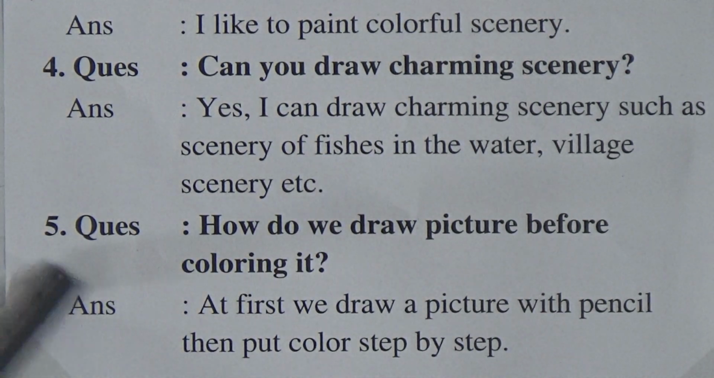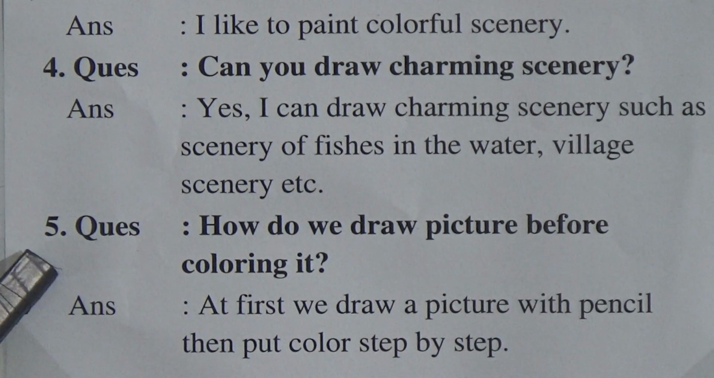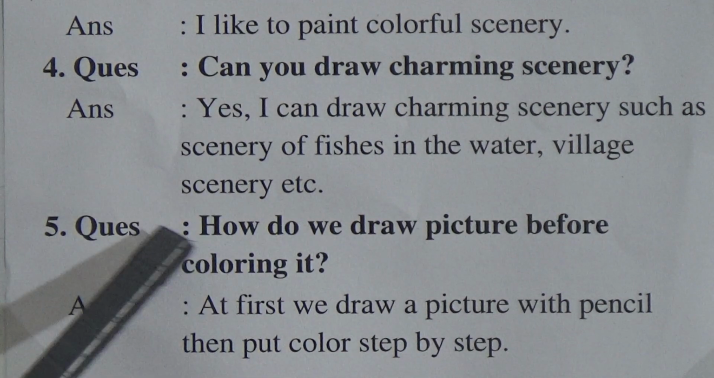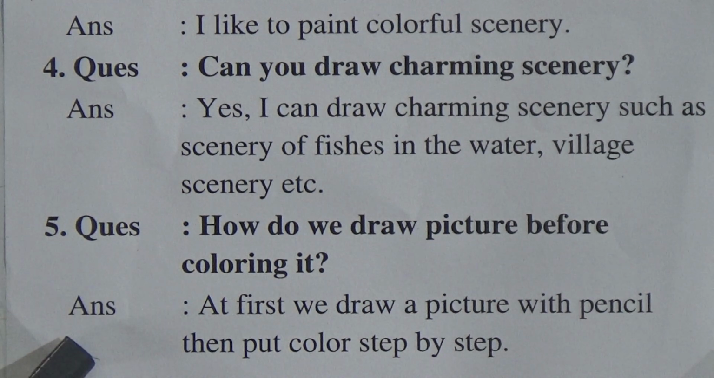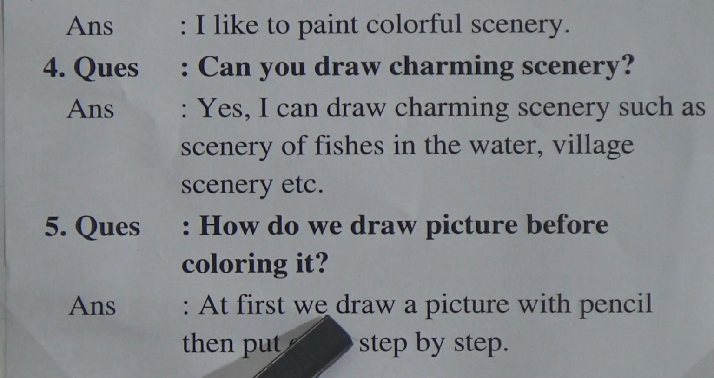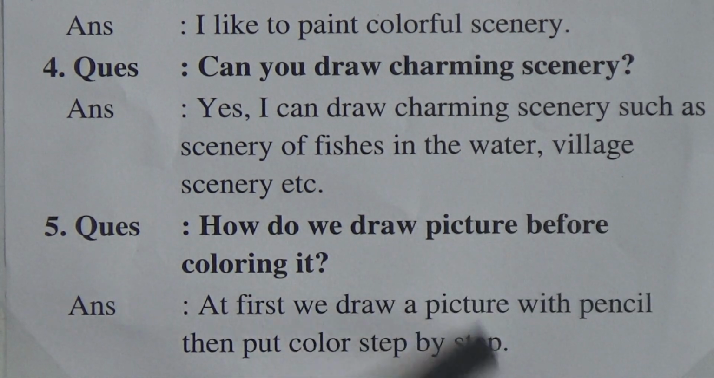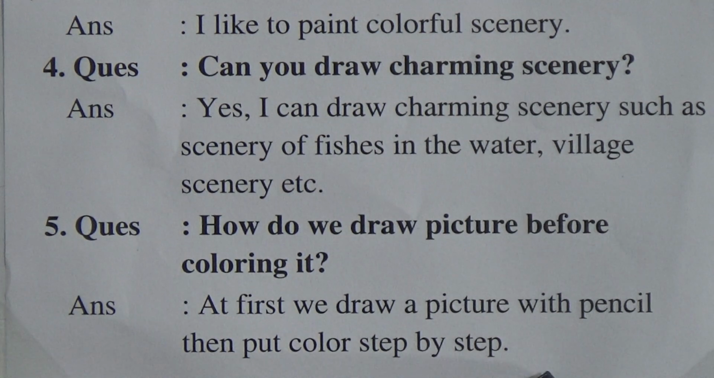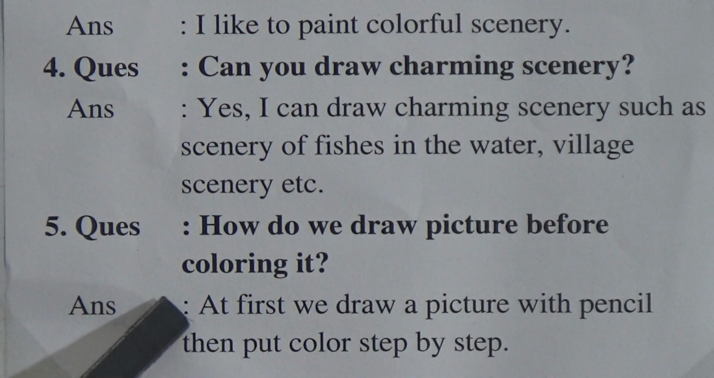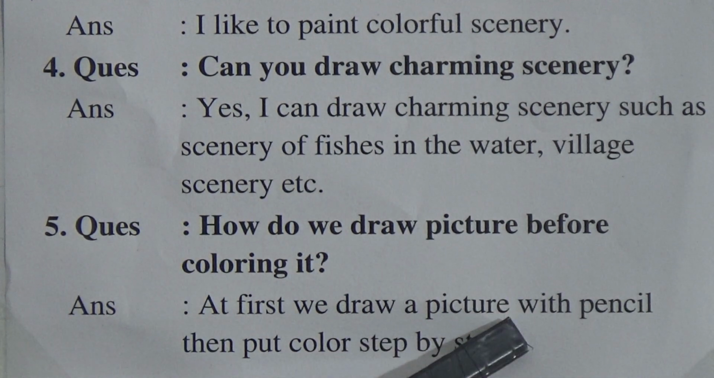Question number 5. How do we draw a picture before coloring it? Question number 5. Listen to this very carefully. How do we draw a picture before coloring it? Answer: at first, that means first time, at first, we draw a picture with pencil. You all know that first we draw with pencil, then put the color step by step. So dear students, say like this. At first, we draw a picture with pencil, then put color step by step.